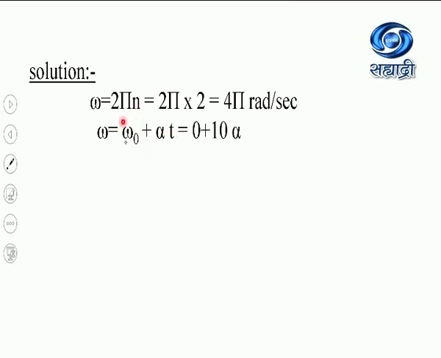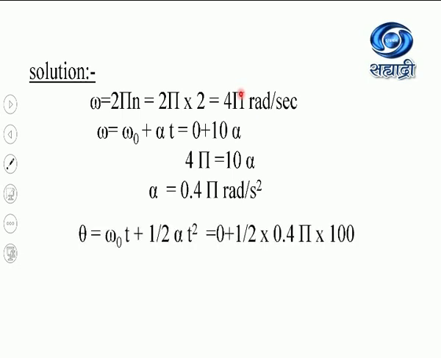But here the initial angular velocity is 0, so this term will become 0. Now alpha we still have to calculate. Time is given as 10. Now substitute the value of omega as 4 pi. So this equation will become 4 pi equal to 10 alpha, so that alpha will be 0.4 pi radian per second squared.